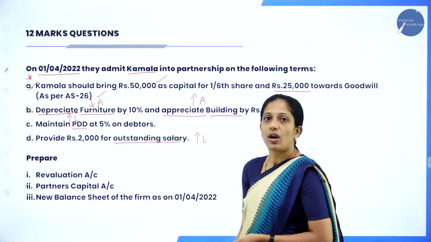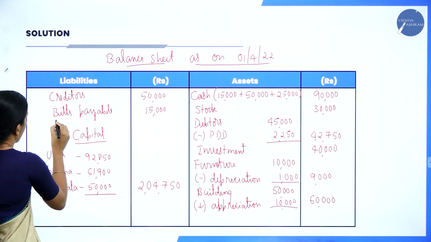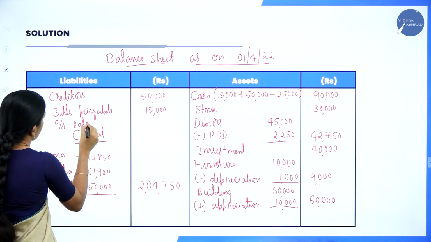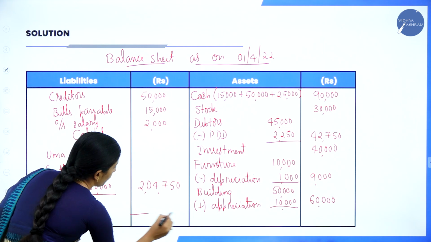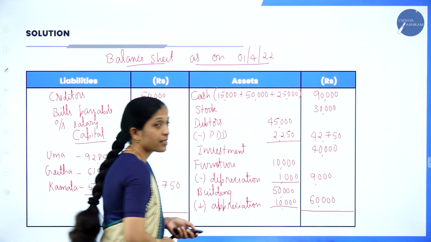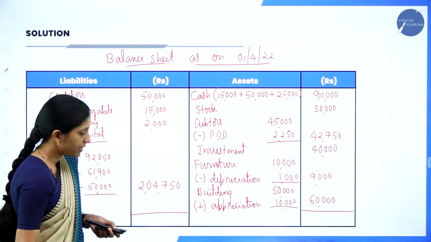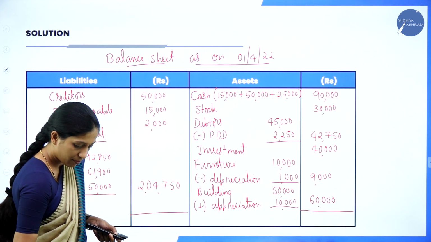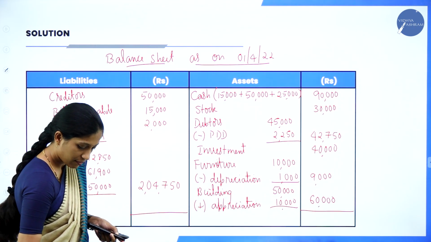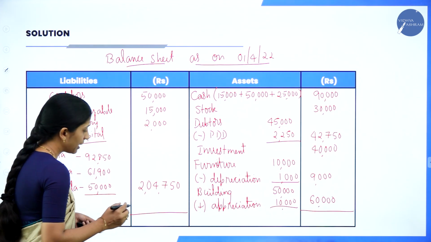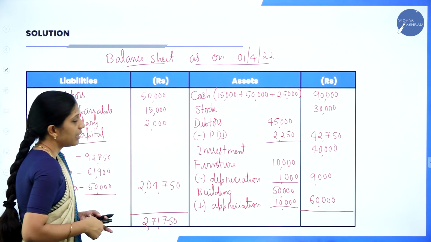Now, outstanding salary is what? Liability. So, we have to take in the liability side 2,000. So, outstanding salary, that is 2,000. Now, we shall add both the sides. Let us see whether our balance sheet gets tallied or not. So, 50,000 plus 15,000 plus 2,000 plus 2,04,750. So, it will be 2,71,750 in the liability side.